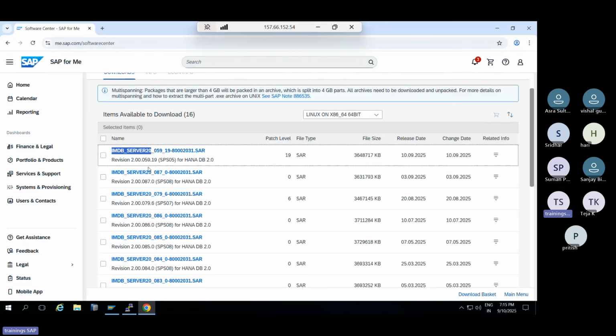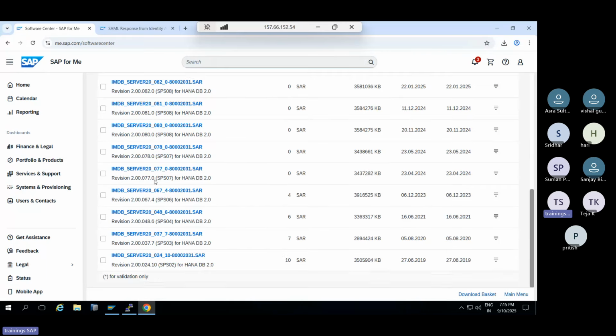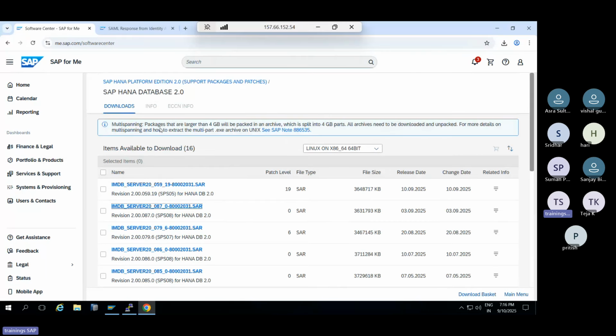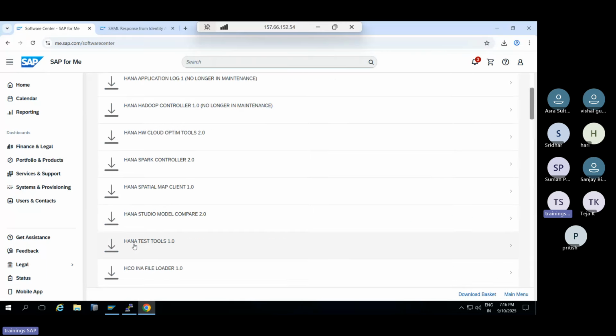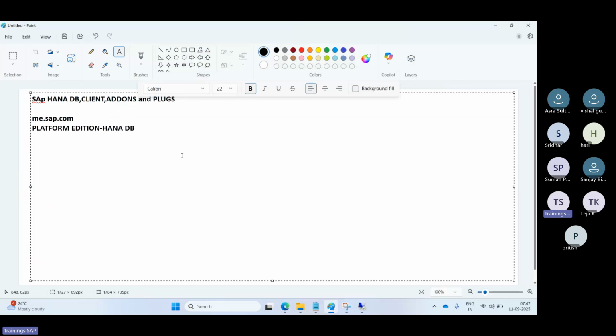Download means when you click on this hyperlink, the file will start downloading here, right? That is the main important thing here. Okay, downloading the files. This is the way we can download the HANA DB software and everything here. Like that, client also you can download, studio also, anything you can download from the marketplace here, right? That is the main important thing here: downloading the software, and Linux commands. Then next one,